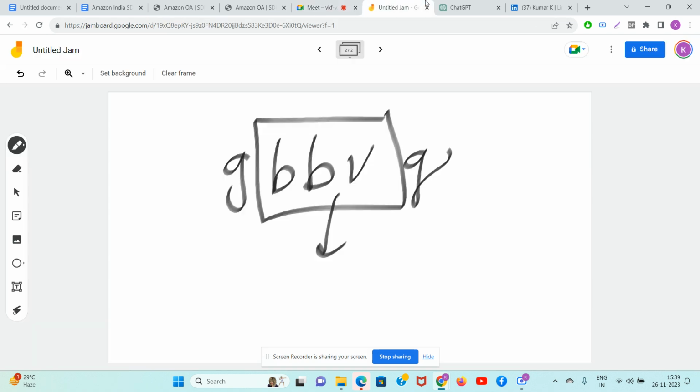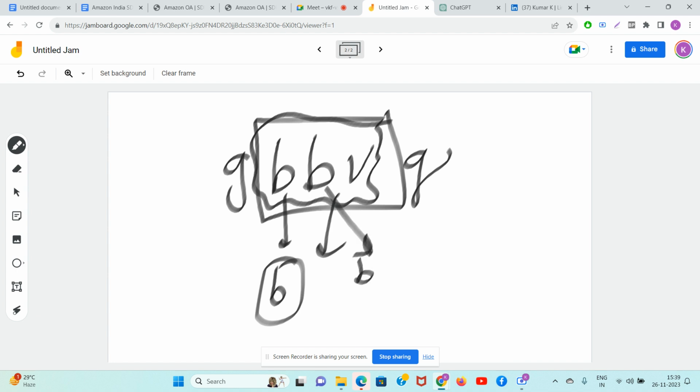Why is it valid? Because see, this character B is coming inside this part only. It is not coming outside. This character B, whatever part you are selecting now, that character should come inside that part only. It should not go outside. This character V is coming inside that part only.